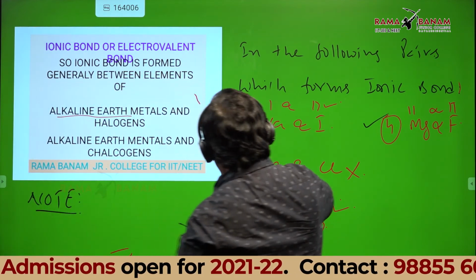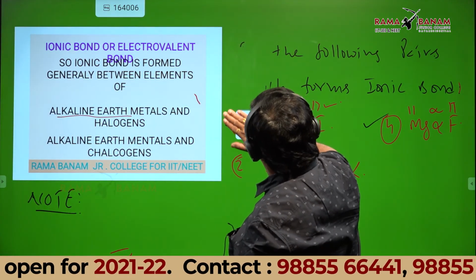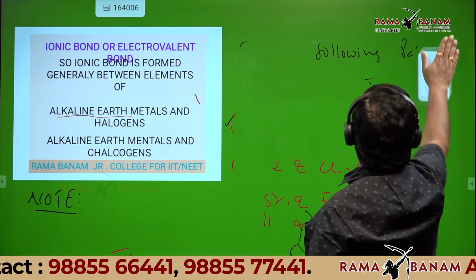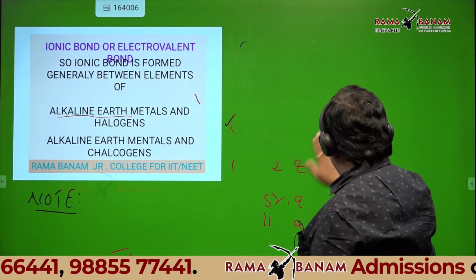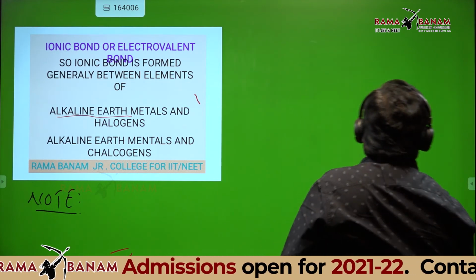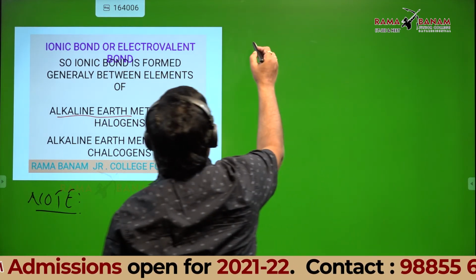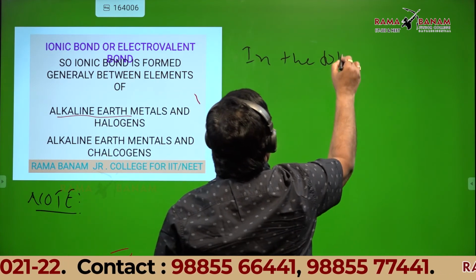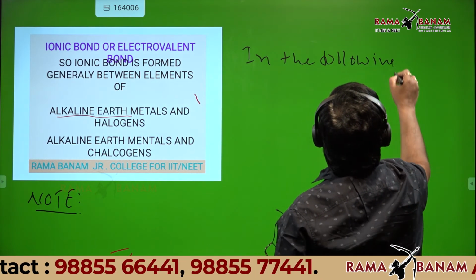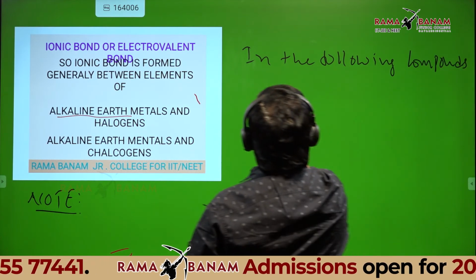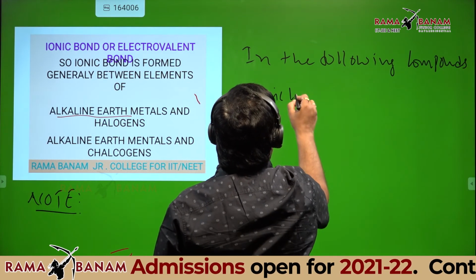Now, instead of the elements, I'll give the compounds. You should tell which is ionic and which is not ionic. One more question. In the following compounds, which are ionic? Four options are there.